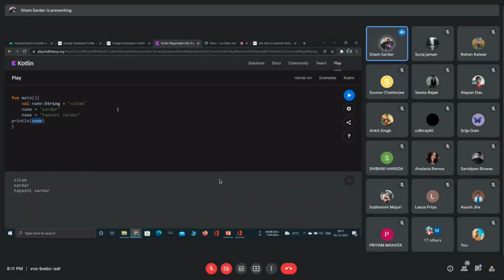At first we stored Sitam, then we removed Sitam and entered Shardar. Then in this line of code we removed that and entered this. So at the last, only this thing exists. So it should print this name, right? Yes or no?